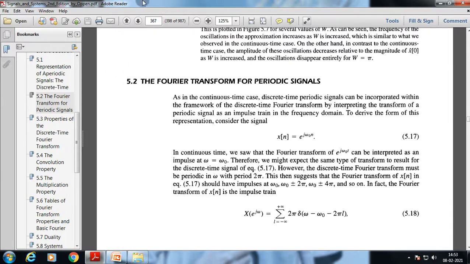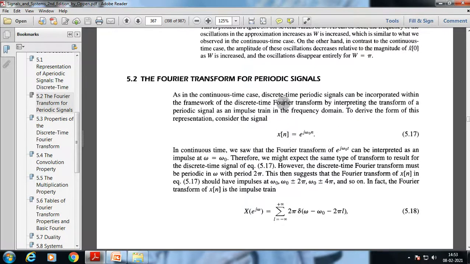So discrete time periodic signals can be incorporated within the framework of the discrete time Fourier transform by interpreting the transform of a periodic signal as an impulse train in the frequency domain. To derive this representation, consider the signal x of n, which is e to the power j omega 0 n. In continuous time, we saw that the Fourier transform of e to the power j omega 0 t can be interpreted as an impulse at omega equal to omega 0. Therefore we might expect the same type of transform to result from the discrete time signal.